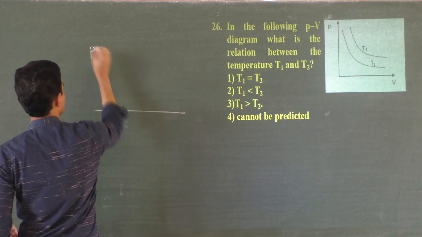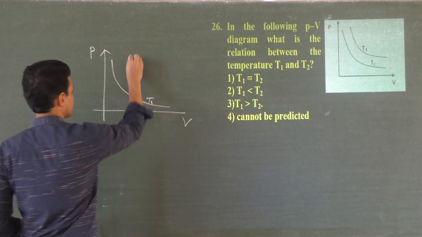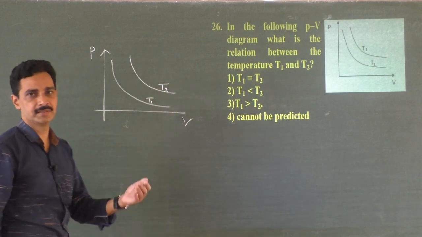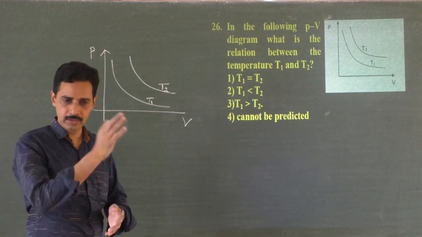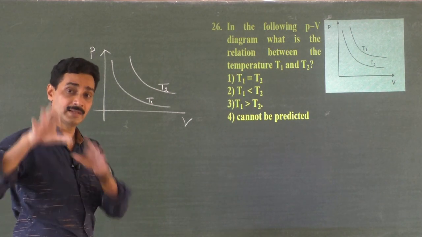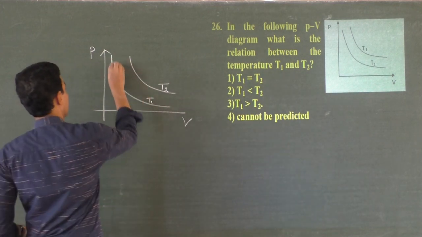an isothermal process. Pressure is inversely proportional to volume at constant temperature. This is at one constant temperature. This is another constant temperature. They are defining it for two different constant temperatures. At one constant temperature, volume is inversely proportional to pressure, and a graph is drawn. And temperature is changed, another temperature, keeping that temperature constant, another graph is drawn. And this is an isothermal process.